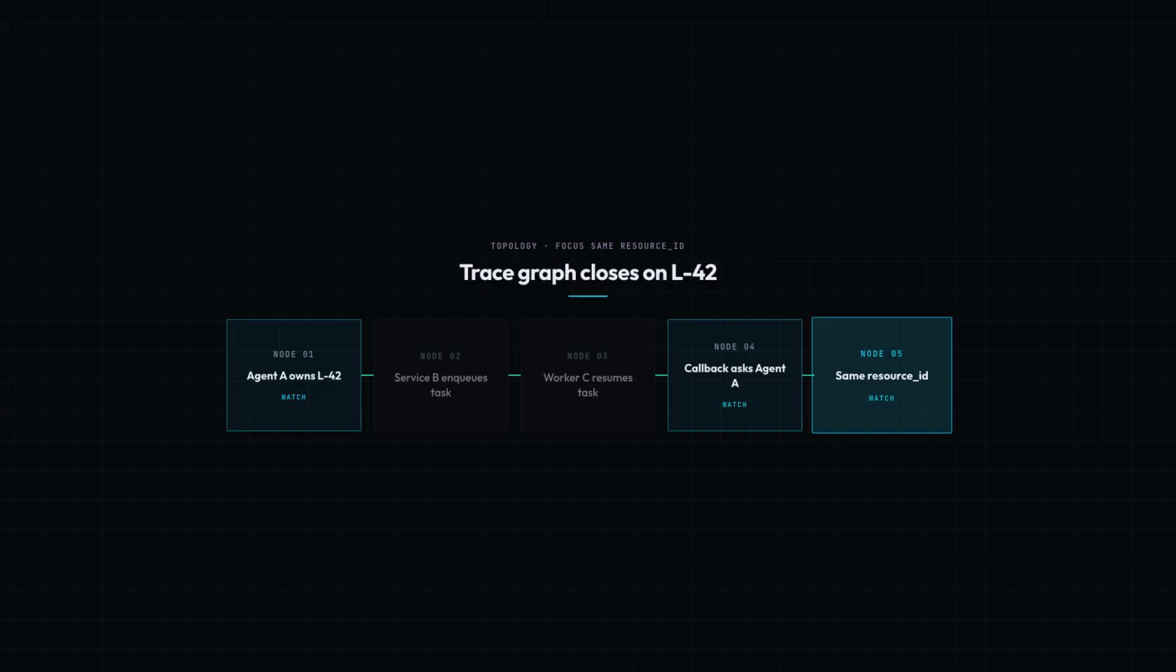Your trace graph is no longer a line. It closes on itself. Once you draw wait edges, the timeout moves from mystery to proof. The slow-looking span is just where the loop became visible.